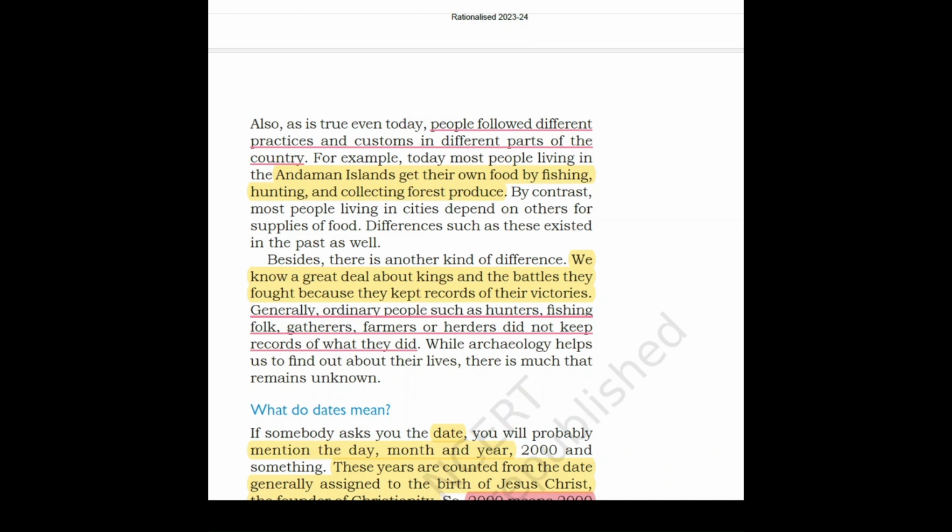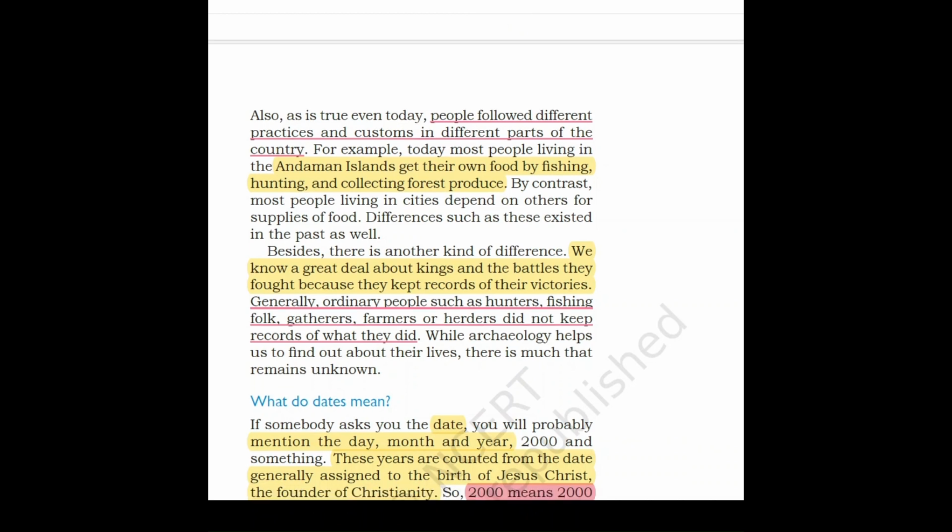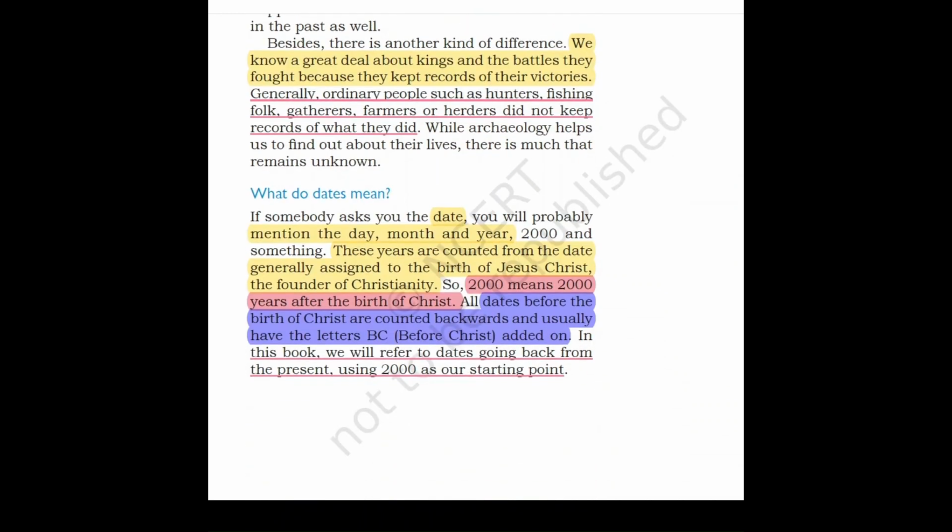Now, what do dates mean? If somebody asks you a date, you will probably mention the day, month, and year. 2000 and something, 1900 and something. These years are counted from the date generally assigned to the birth of Jesus Christ. Who is Jesus Christ, children? He is the founder of Christianity, which is a religion in our country too. So, 2000 means 2000 years after the birth of Christ.